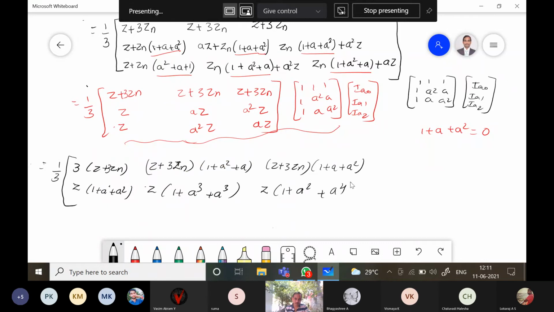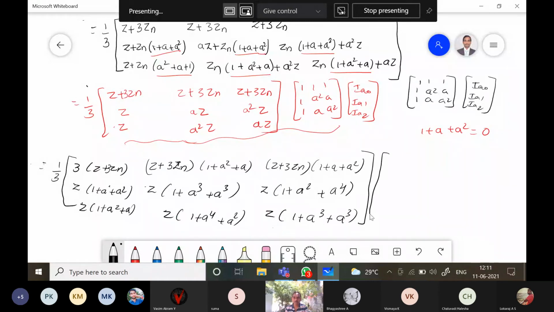And third row: Z into 1 plus a square plus a, Z into 1 plus a to the power of 4 plus a square, Z into 1 plus a cube plus a cube, multiplied by Ia0, Ia1 and Ia2.